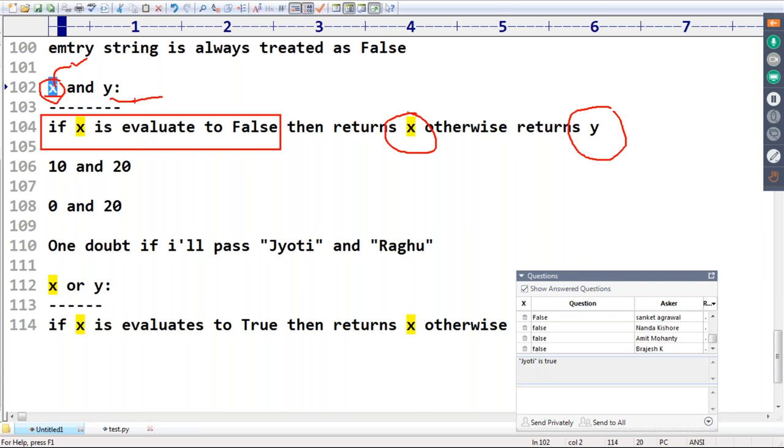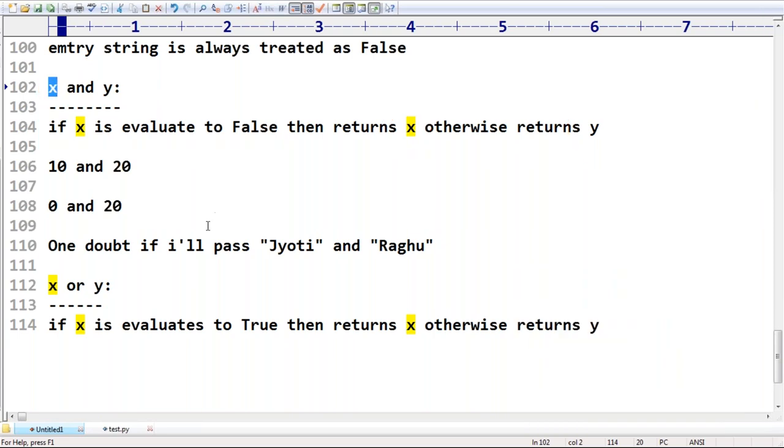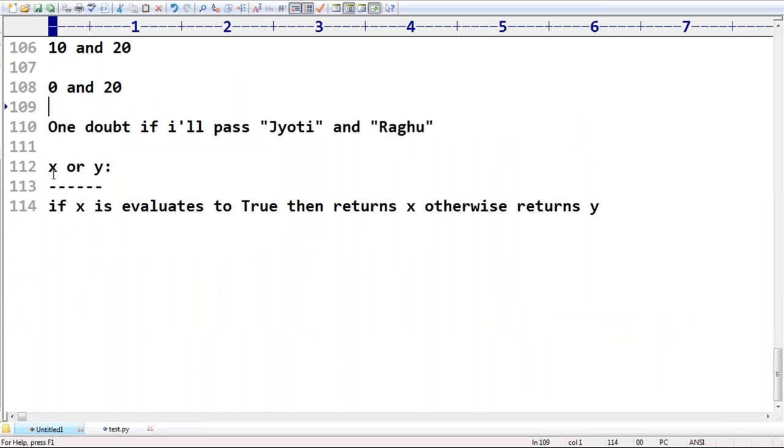Think a bit logically in that style and you can remember it very easily. Same way here also. With x or y, assume the first one is true. In the case of the OR operator, for the Boolean type, if the first one is true, whether the second one is true or false, the result is always true only.